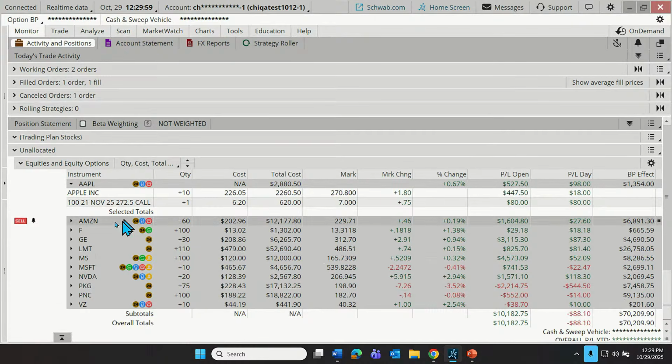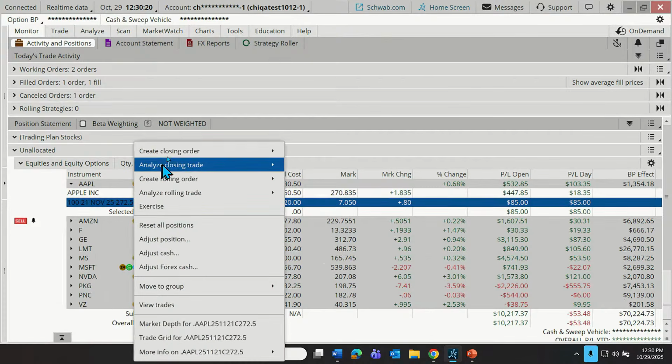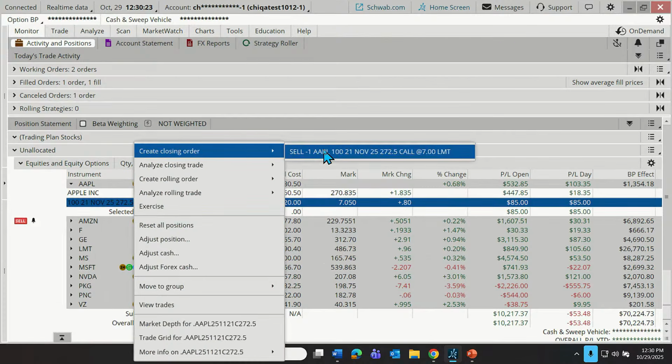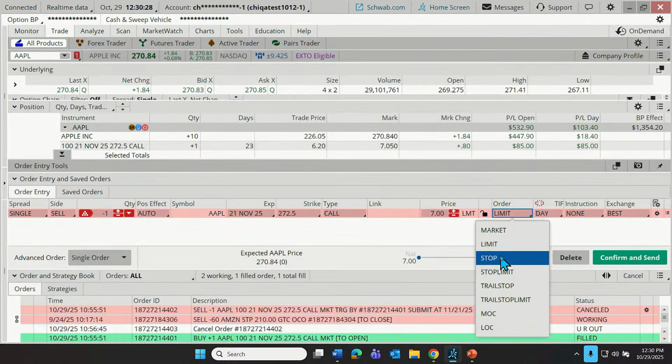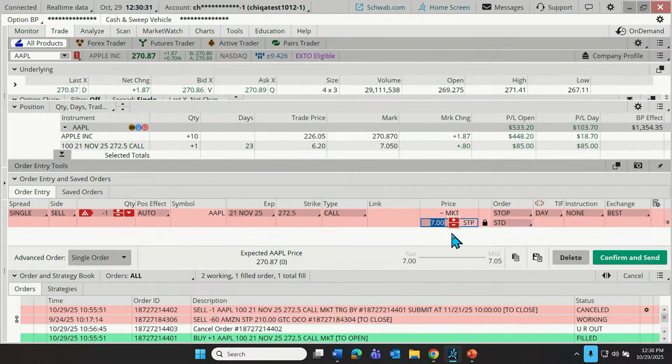If we're on our monitor tab and we're looking at an existing position, so for example, I have one call here at the 272.5 strike for the 21st of November for Apple. Well, that costs 320. What if I wanted to put a stop half of that value, 310? I'm going to right click on that Apple call and create a closing order from there to sell that call. Not looking to sell it right away, but to instead sell at maybe a stop price of, what did I say, 310? I think that's right. I can just make that a good till canceled order.